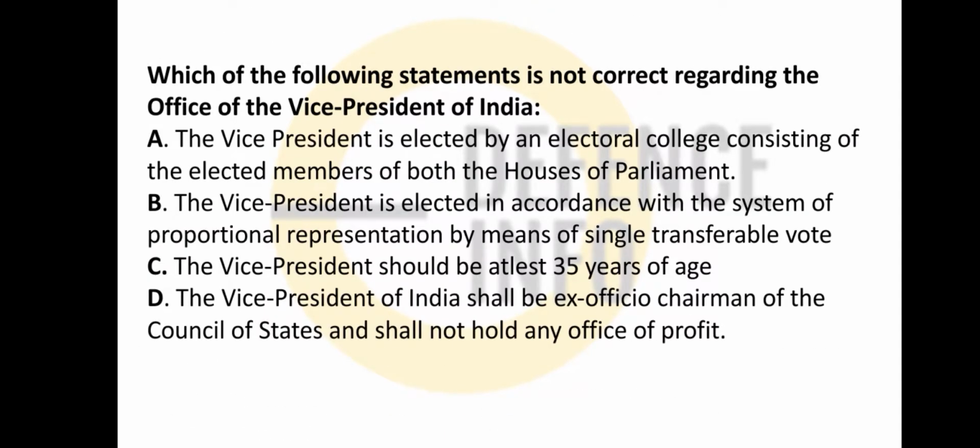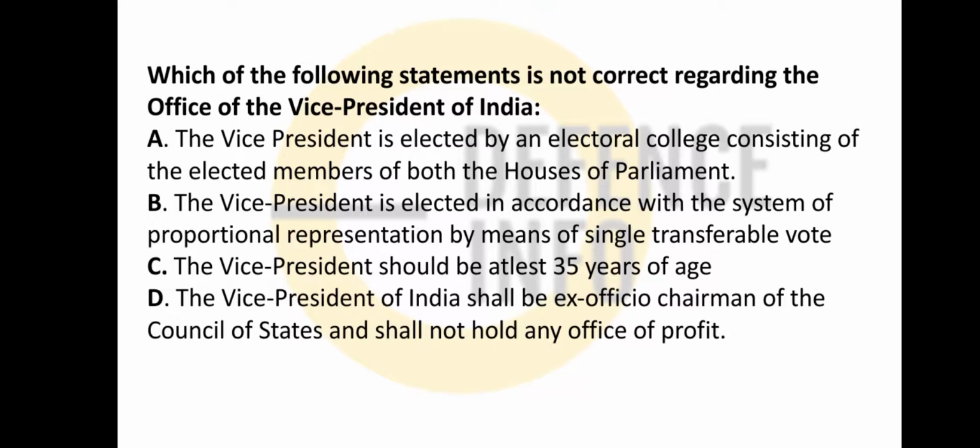Which one of the following is not correct regarding the office of Vice President? The Vice President is elected by an electoral college consisting of elected members of both the houses. This is absolutely correct. The Vice President is elected in accordance with the system of proportional representation by means of the single transferable vote. Correct. Vice President should be at least 35 years old. The Vice President of India shall be ex officio chairman of the Council of State and shall not hold any office of profit.